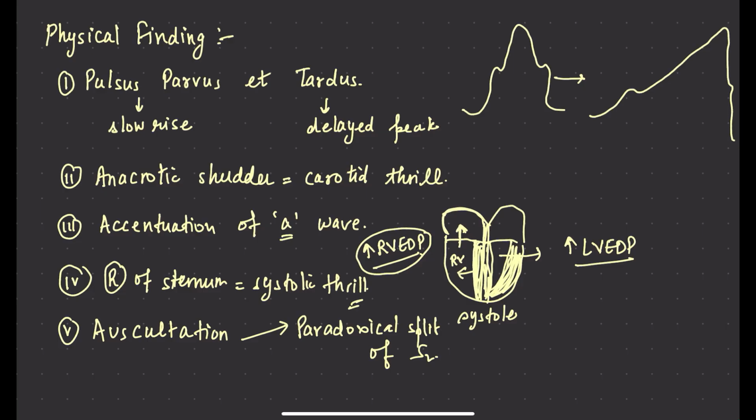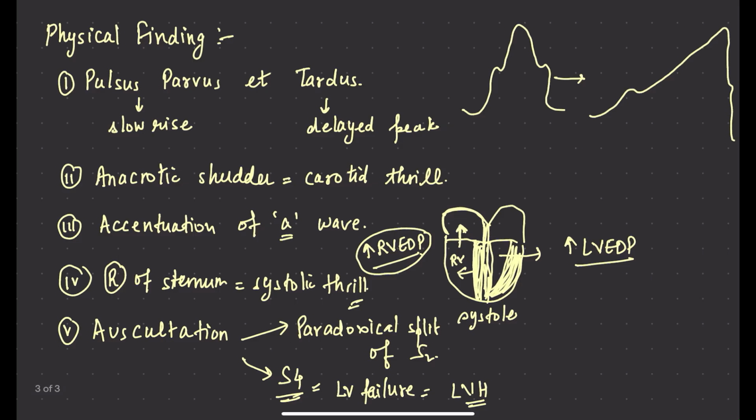There is a paradoxical split, meaning usually there is A2 and then P2, but in AS there will be P2 first and later A2. And because of heart failure, S4 is also audible. The fourth heart sound is audible because of LV failure. Why does LV failure occur? Because of LVH, right? So these are the physical findings that we see.